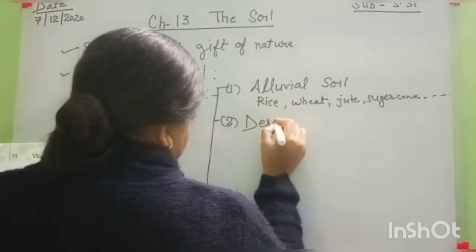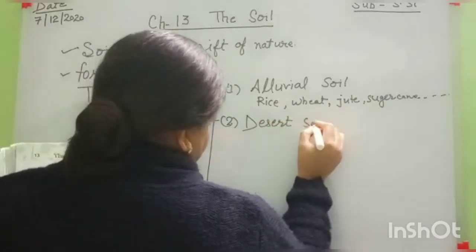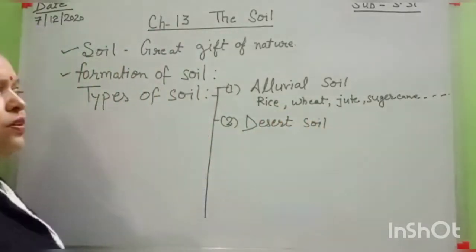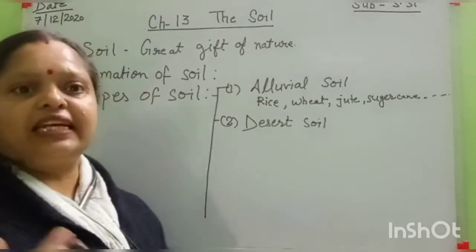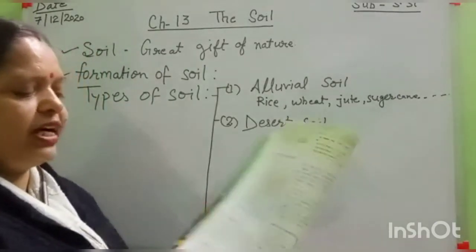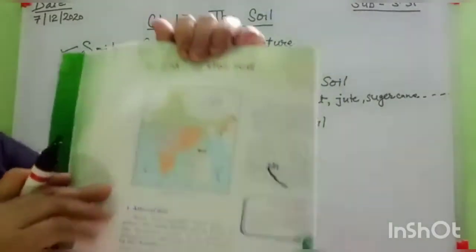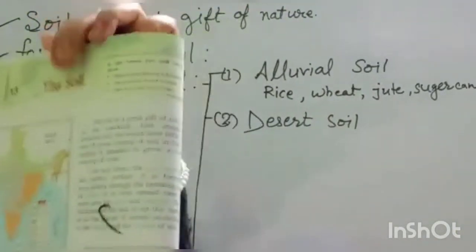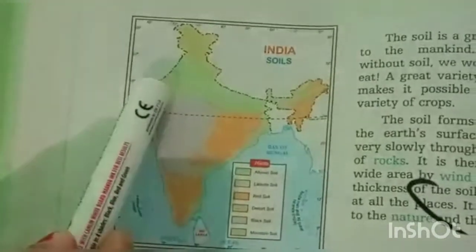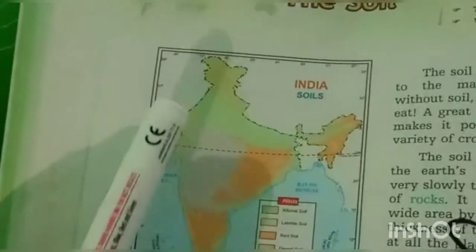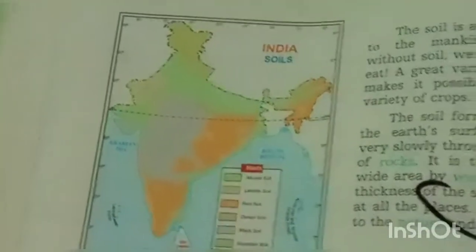Desert means a sandy place. It means this soil is found in our country in which part? This is your book. This part is the western part, and here some dotted area is shown in your book. Look at here, everyone. This western part, and this soil is sandy soil, and the soil particles